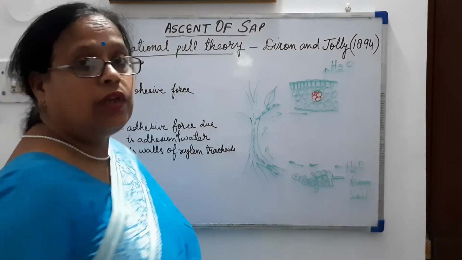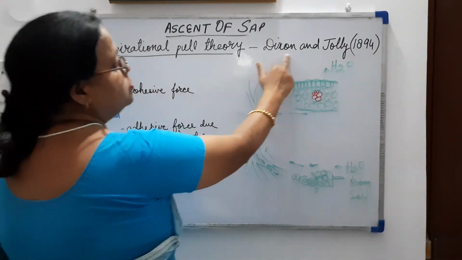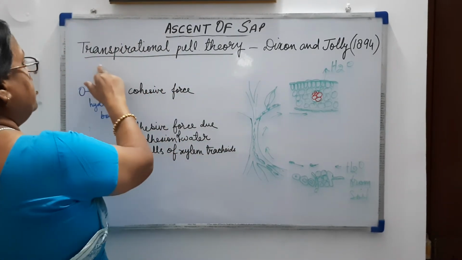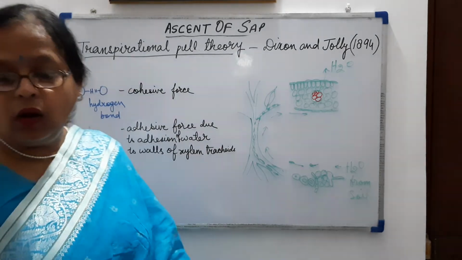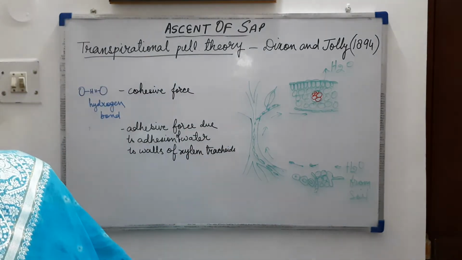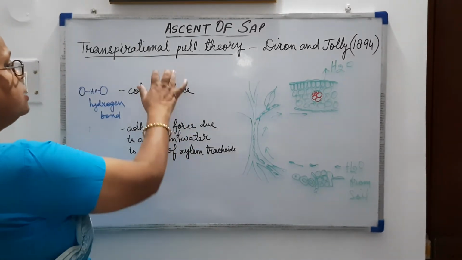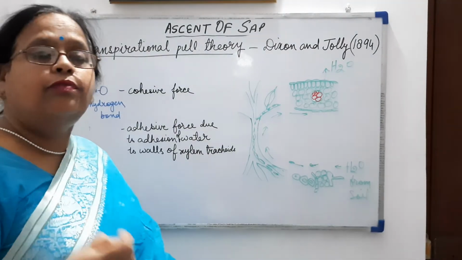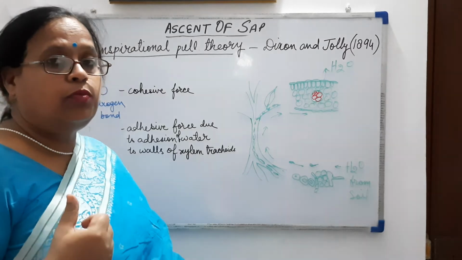Now the second theory for describing ascent of sap was proposed by Dixon and Joly in 1894, and it is called the transpirational pull theory or cohesion tension transpiration pull theory. This theory is based on the cohesive force of attraction in the water molecules.